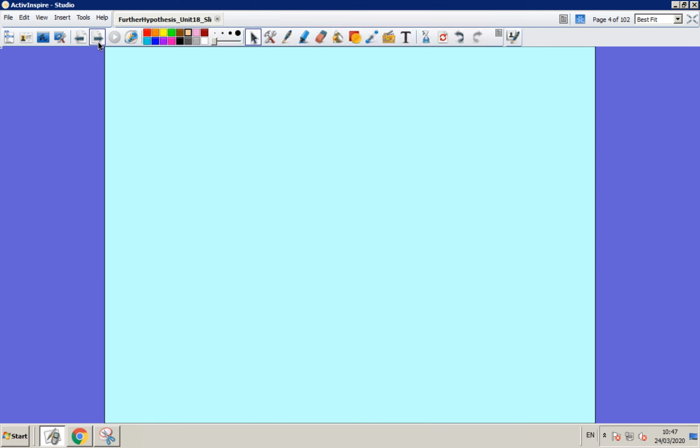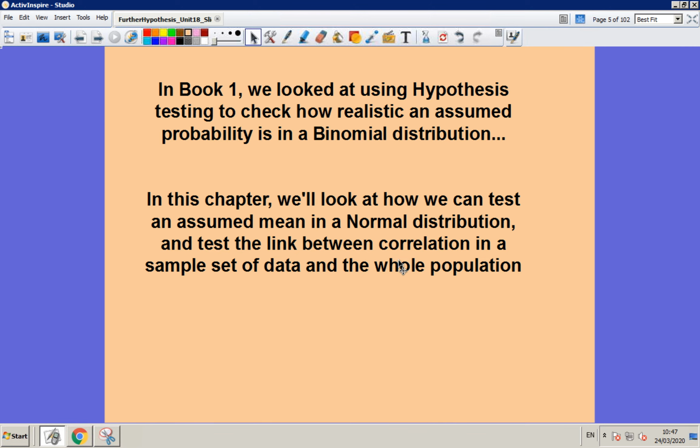Last year we were thinking about testing the assumed probability in a binomial distribution. So assuming we have a particular probability of an outcome, and then given the results of some sort of experiment, trying to establish how likely it is that that originally assumed probability is the case. In this chapter, what we're going to move on to look at is how we can use hypothesis testing to test an assumed mean in a normal distribution, and also to test the link between correlation in a sample set of data and its relationship to the whole population.